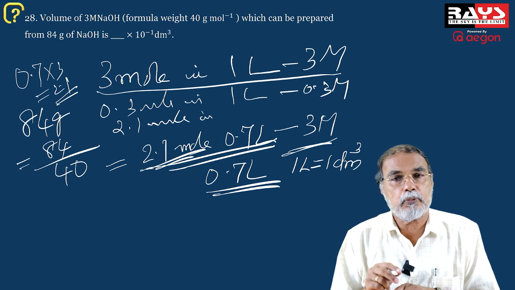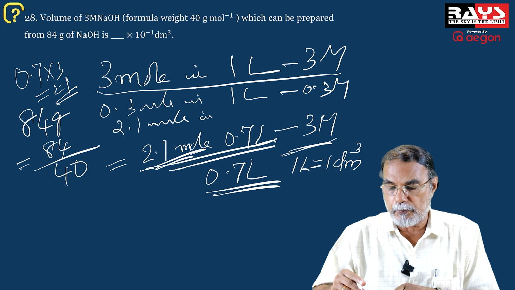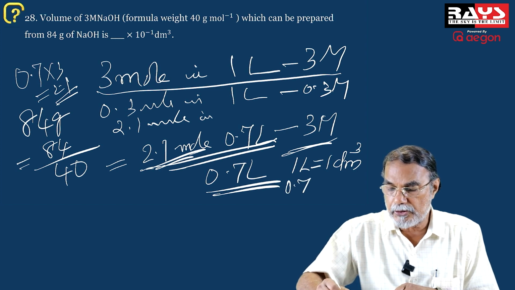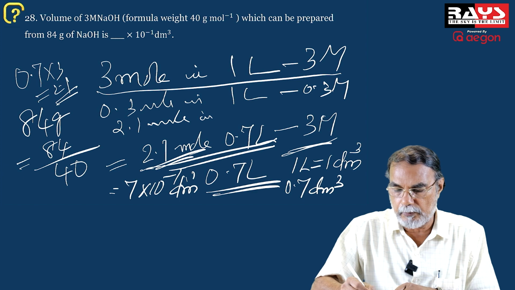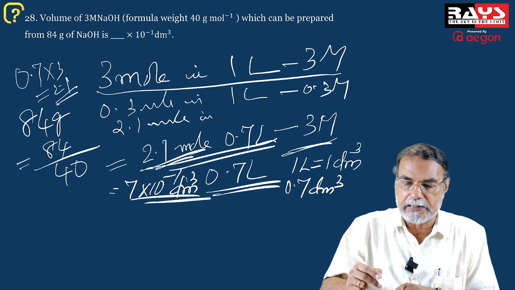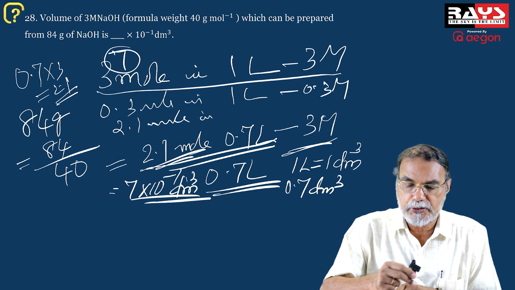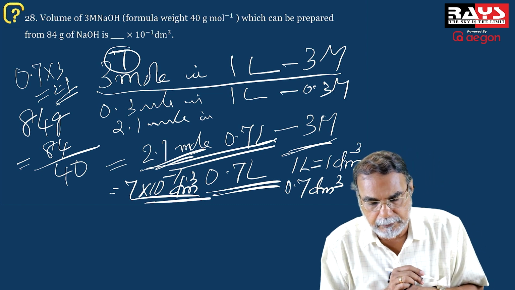So 0.7 liter means 0.7 dm cube, which is 7 into 10 raised to minus 1 dm cube. The answer is 7 into 10 raised to minus 1 dm cube.